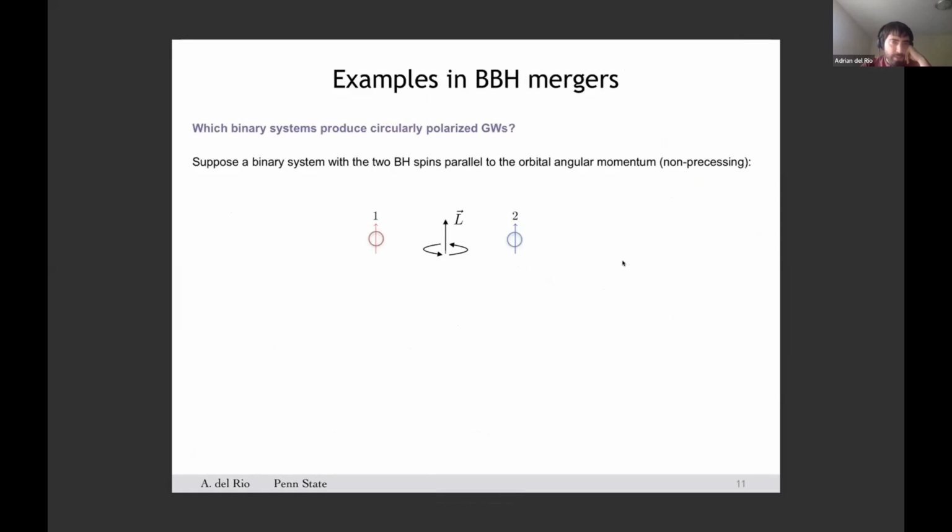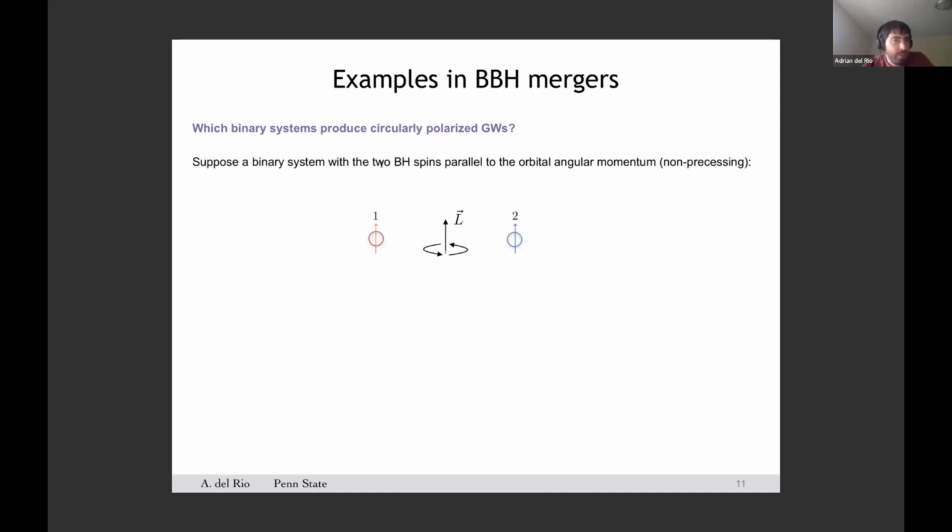So to finish, binary systems are perhaps the paradigmatic example of astrophysical systems that emit gravitational waves. But not all binary black hole systems are able to produce a flux of circularly polarized gravitational waves. A remaining question is to characterize those systems that can do it.